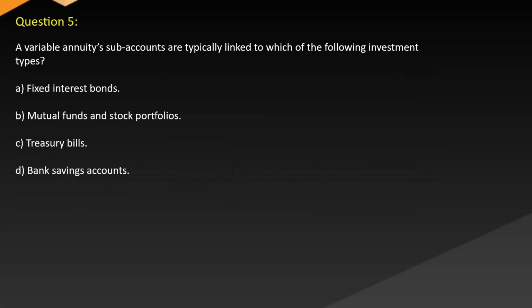Question 5. A variable annuity's sub-accounts are typically linked to which of the following investment types? A. Fixed interest bonds. B. Mutual funds and stock portfolios. C. Treasury bills. D. Bank savings accounts.